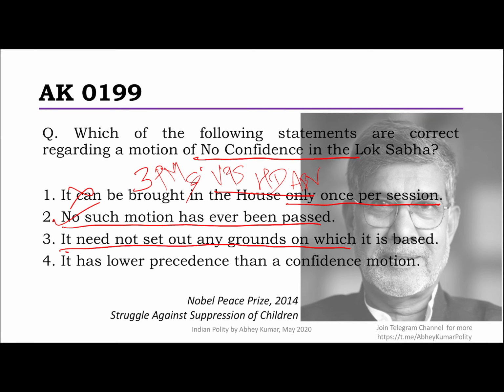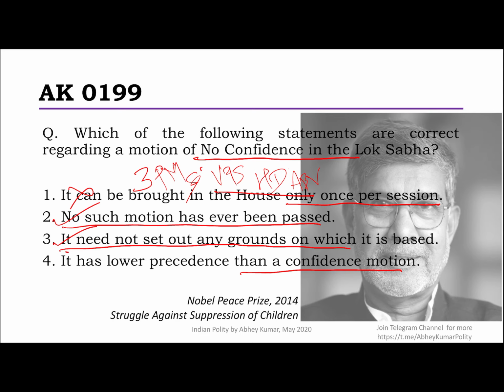Then it says it need not set any grounds on which it is based. I already told you that there is no requirement to have a ground, but the condition is that if another motion is to be admitted, the ground has to be different. But it's not necessary to have a ground. It has a lower precedence than the confidence motion. Yes, absolutely correct. Confidence motion has higher precedence in the House.